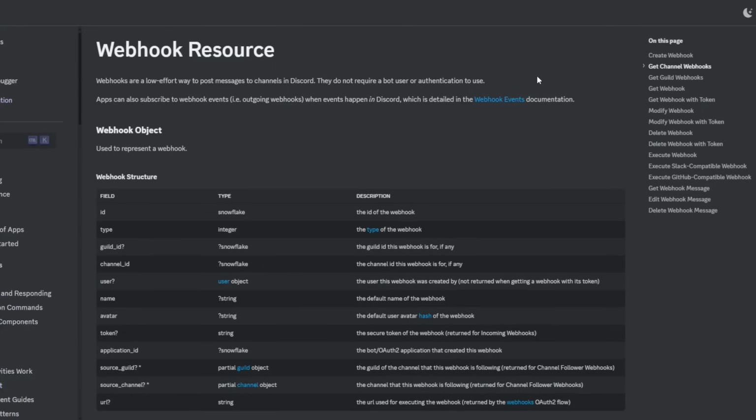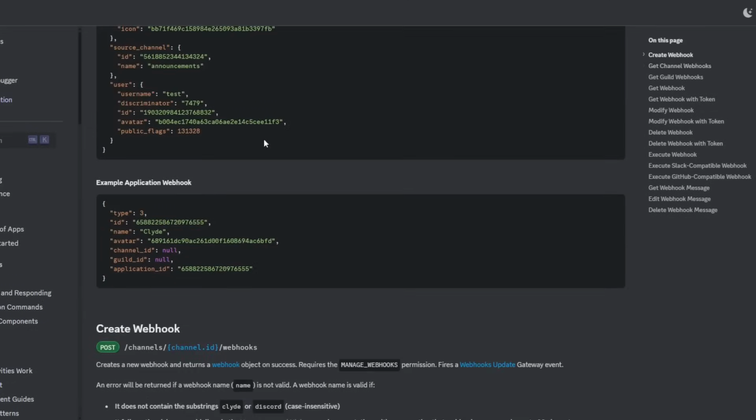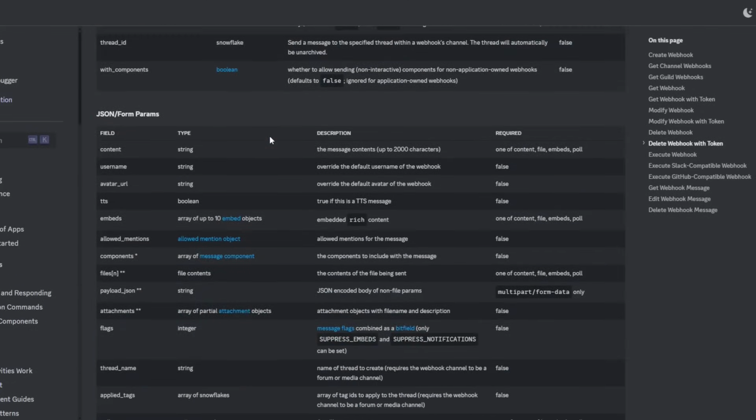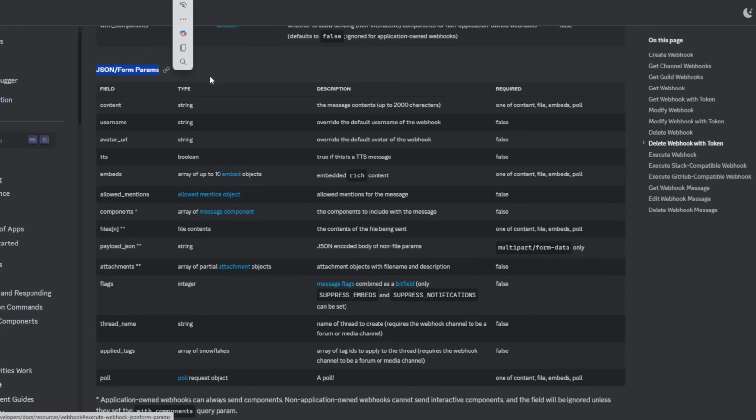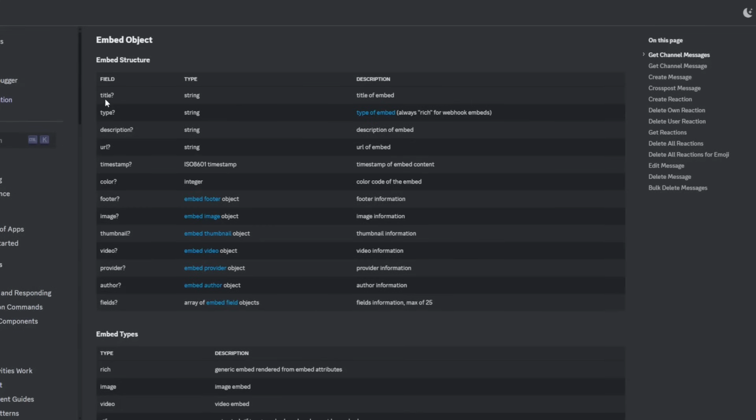You can see here, right, there's actually like webhook resource. So this is like the docs, the documentation for Discord webhooks. And if we scroll down to here, you can see the JSON parameters. So like we were literally talking about, content, username, avatar URL, embeds, right? There's a bunch of stuff you can do. And even the embed objects, you can do even more with it. The title, the description, URL, timestamp, color, footer, there's so much that you can do with this.